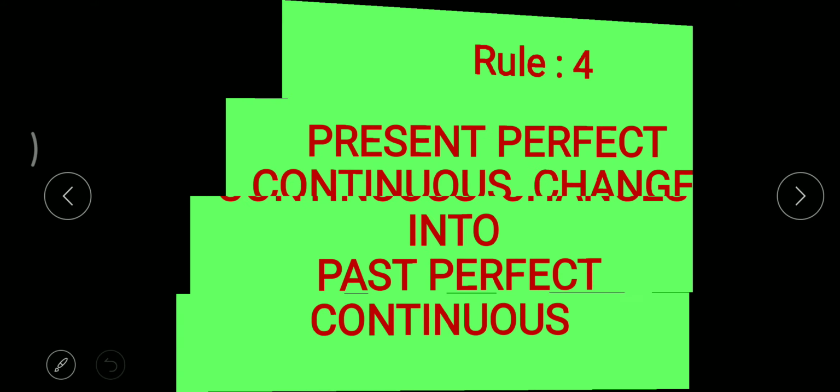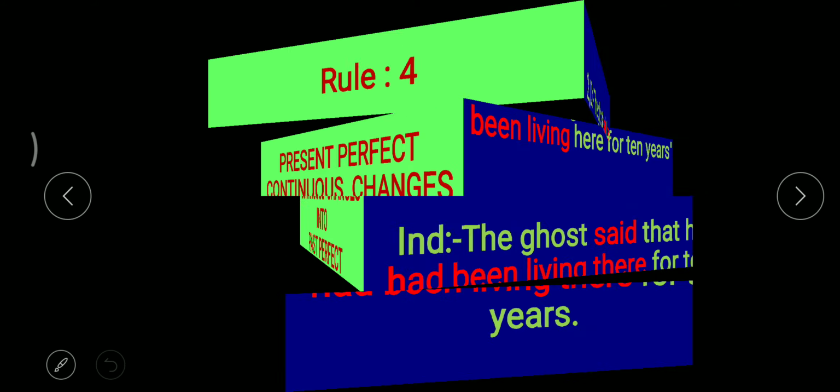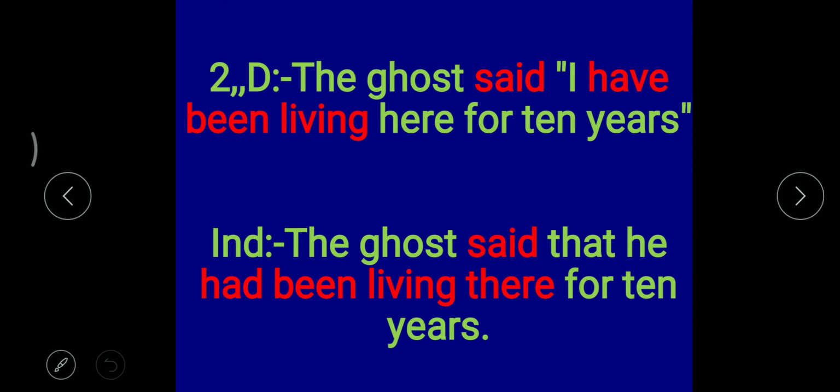Okay. Now the fourth rule is present perfect continuous changes into past perfect continuous. जिस तरह हमने present perfect को past perfect किया, इसी तरह present perfect continuous changes into past perfect continuous tense. Let's look at the examples. Now the first example is, the ghost said, "I have been living here for 10 years."